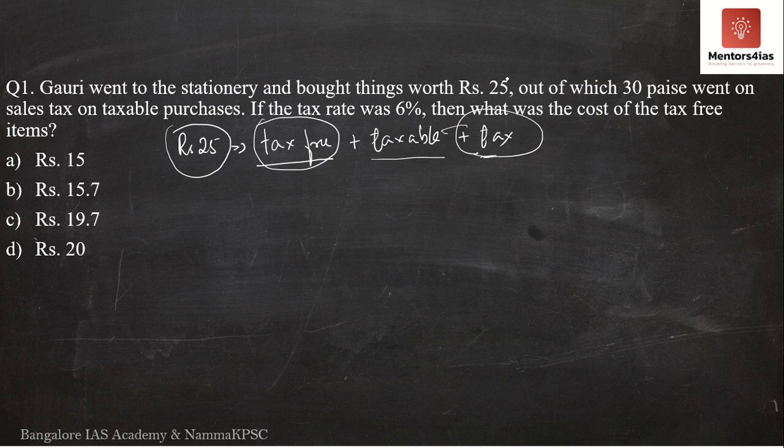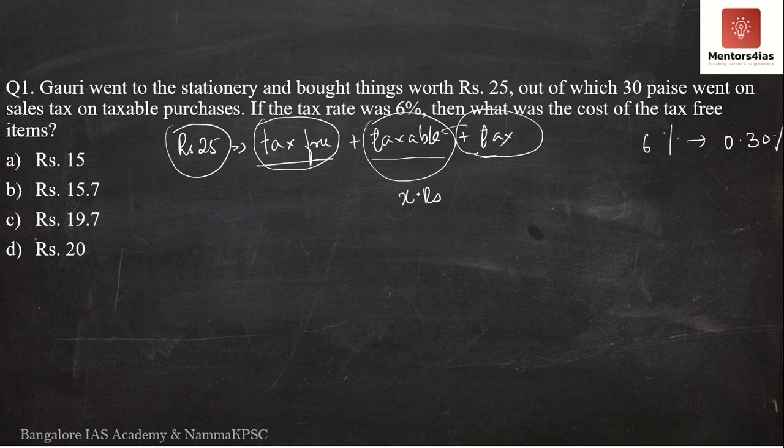Let us say the cost of the taxable item is X rupees. The tax is 6% on this.